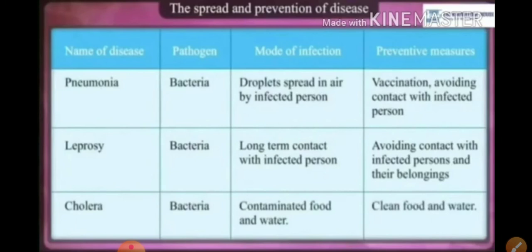Leprosy is also a bacterial disease. It spreads through long-term contact with an infected person, so avoid contact with the infected person and their belongings, including relatives who are infected. Cholera is a bacterial disease spread by contaminated food and water. We have to use clean food and water. Filter the water, cover the food, do not keep it open, and consume fresh food.